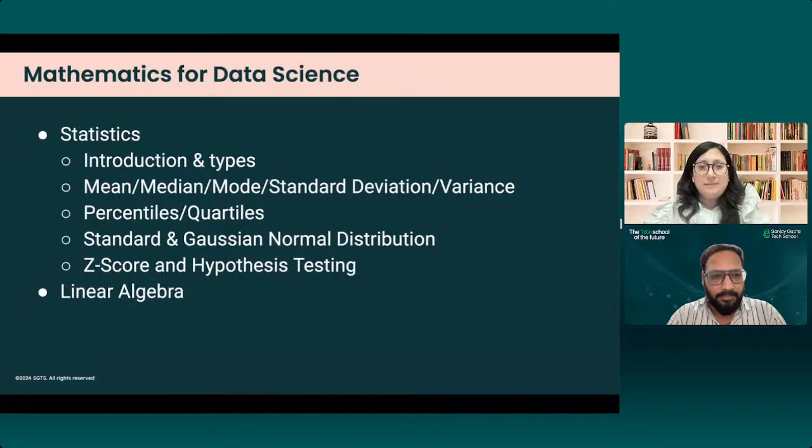Then we are going to dive into mathematics for data science. You should know that you will require maths in any manner. If you are into machine learning, you will have to study a bit of maths. I wouldn't say that you should have prior knowledge of mathematics. You should just know what operators are. The rest is on me. We are going to take you from an introduction to the types of statistics, and then you will be finding out the mean, median, mode, and then standard deviation and variance of certain data.